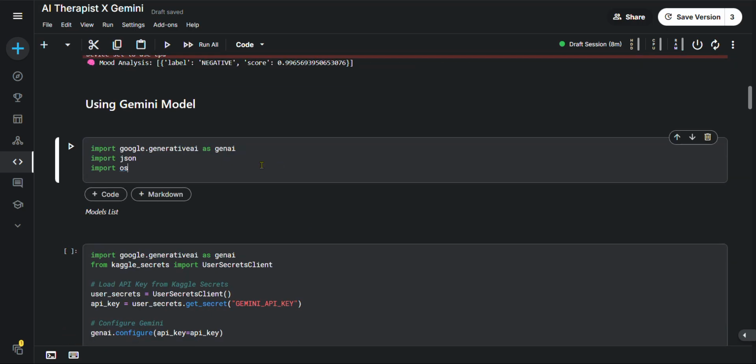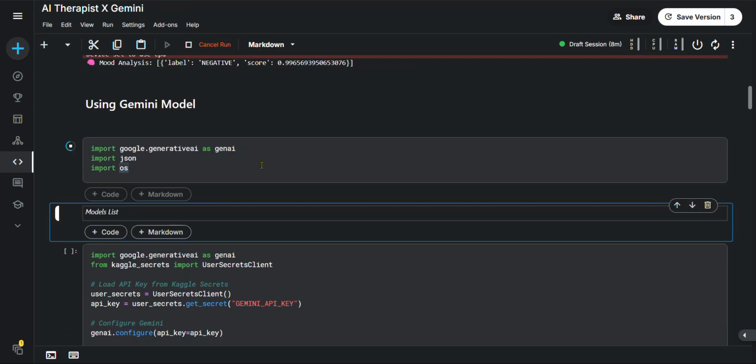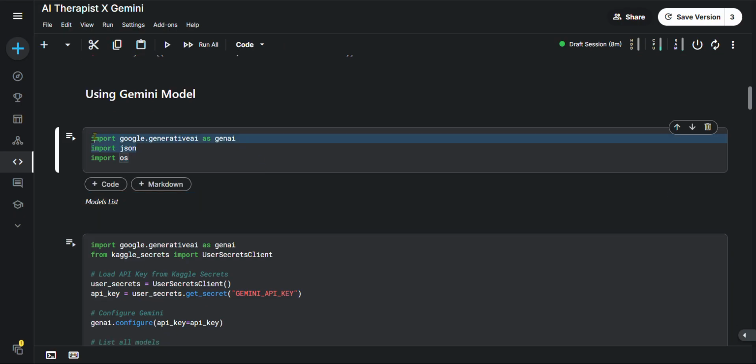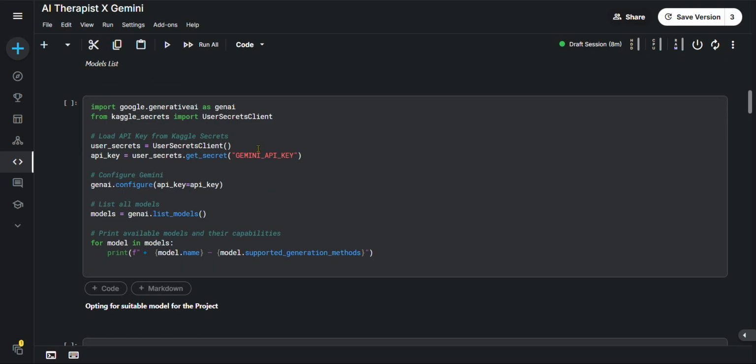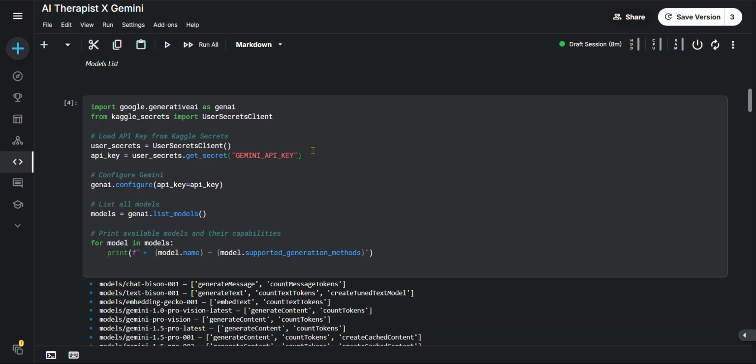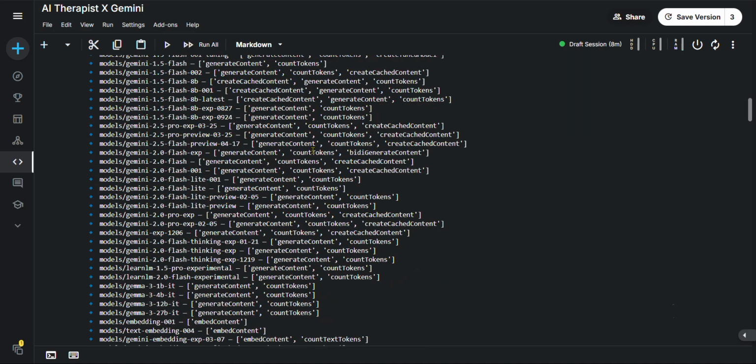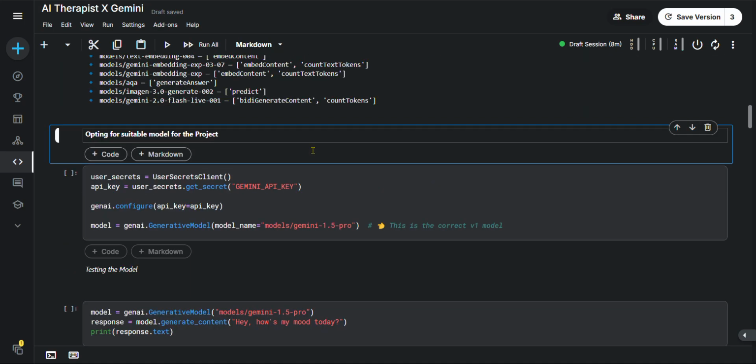Then we will integrate the Gemini model with this one. So we are calling import Google Generative AI as GenAI. Then we list the models. So we have got this much, and we go for the suitable model for this project.